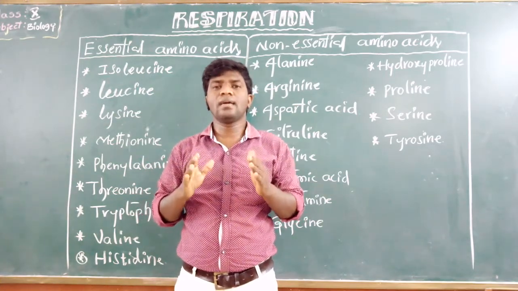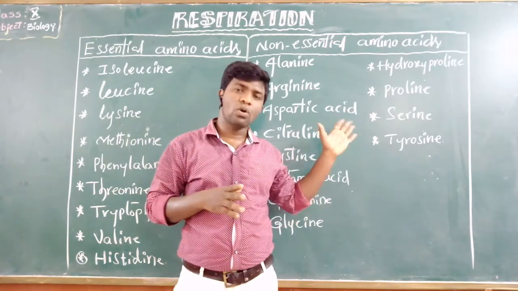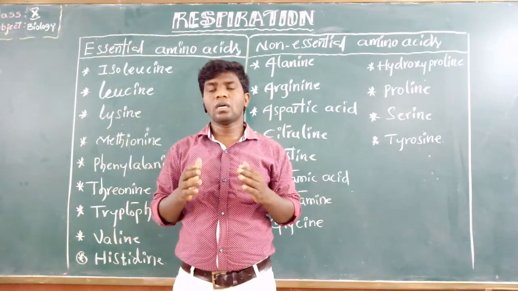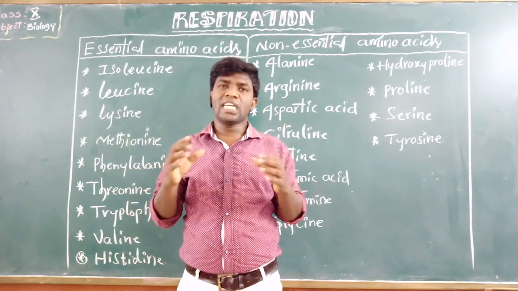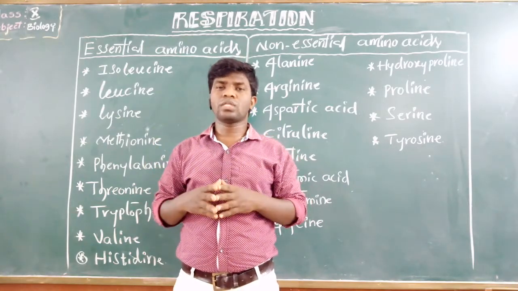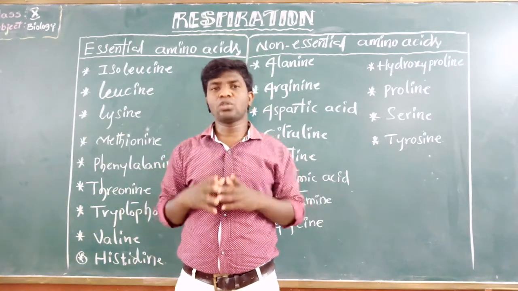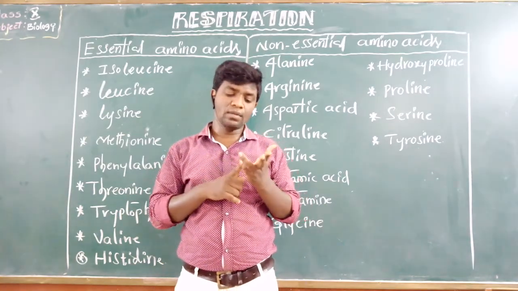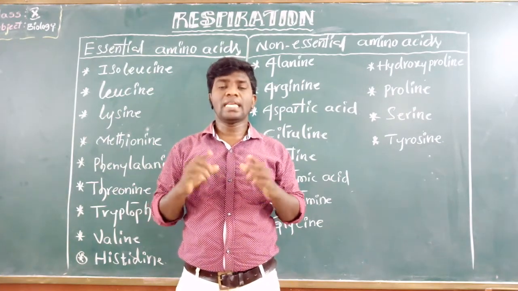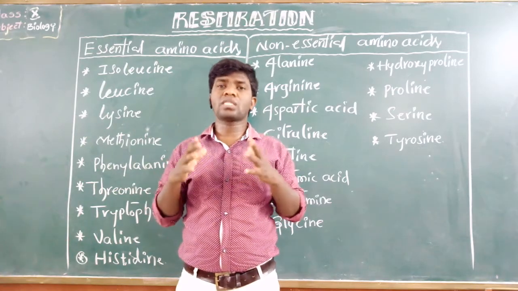Dear students, all these non-essential amino acids are synthesized in our body. Actually, there are different protein containing foods. In all those, meat, milk, eggs are the rich sources of proteins. Meat, milk, eggs are the rich sources of essential amino acids. So these are biologically complete proteins.